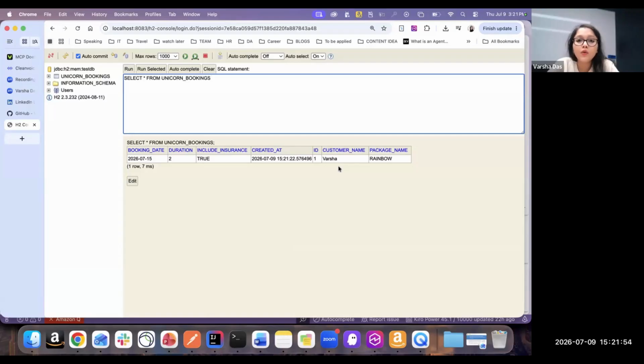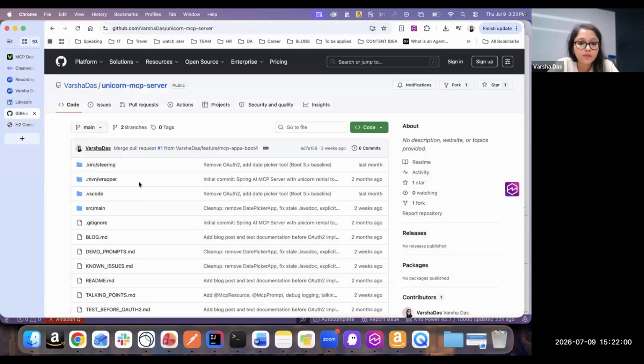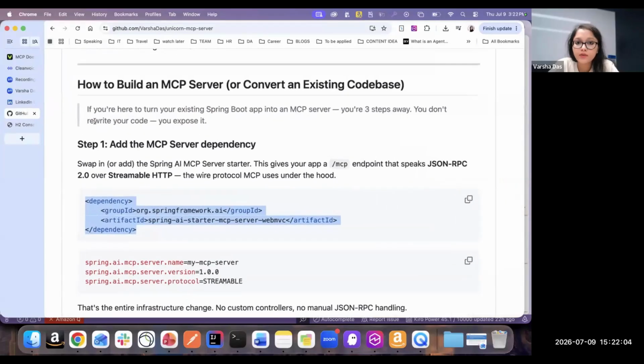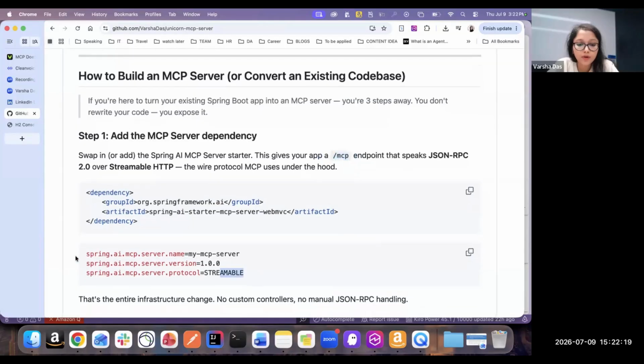So now we are going to see the 3 steps that you need to take to convert this into an MCP server. I'll go to GitHub. This is the GitHub repo which has all the steps, everything that I'm doing: how to build an MCP server, converting an existing code base. You just need 3 steps. One is you add this particular dependency, which will be available on the MCP endpoint, and these are the properties. Let me show you the changes that I've done.